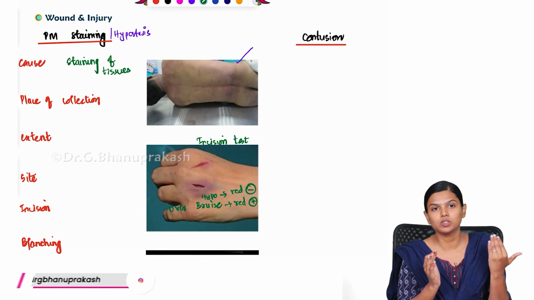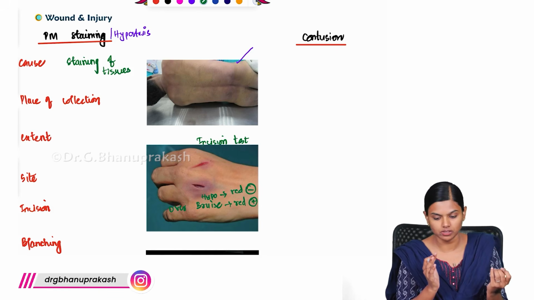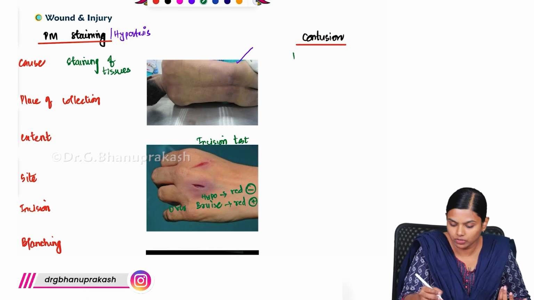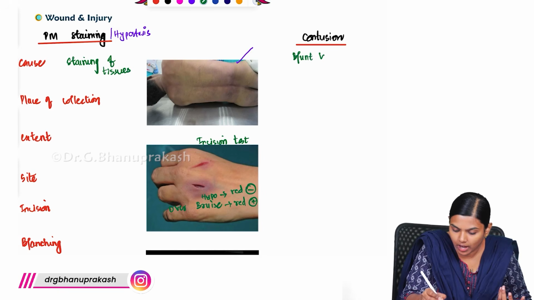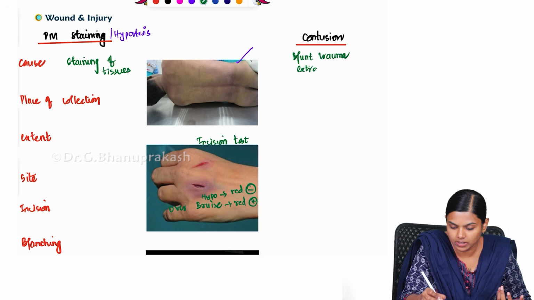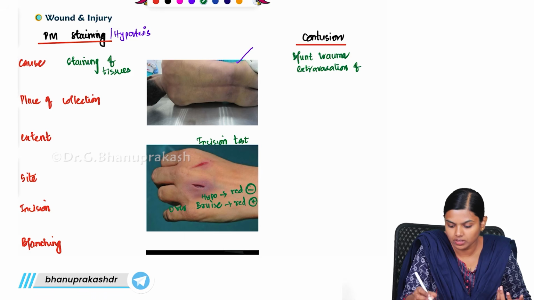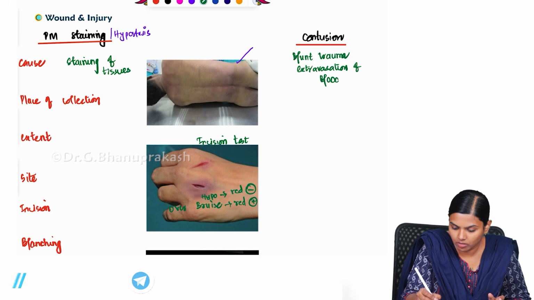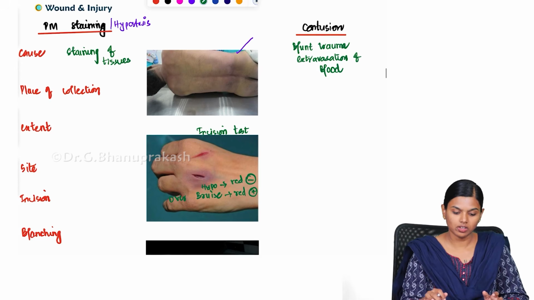This is the mechanism of formation of hypostasis. What about a bruise? Because of blunt trauma, you have RBCs and blood coming out of the blood vessels, extravasation of blood. So, this is the cause.